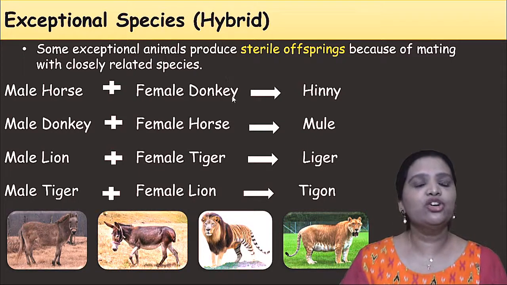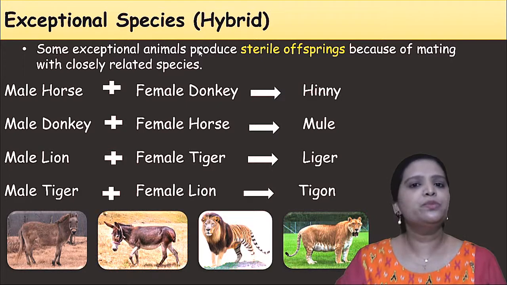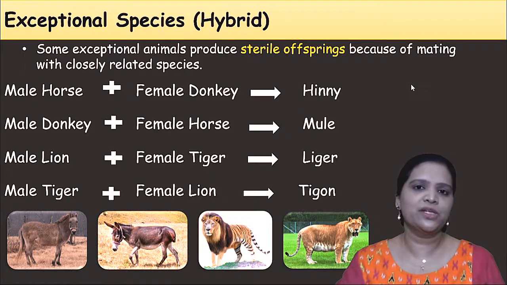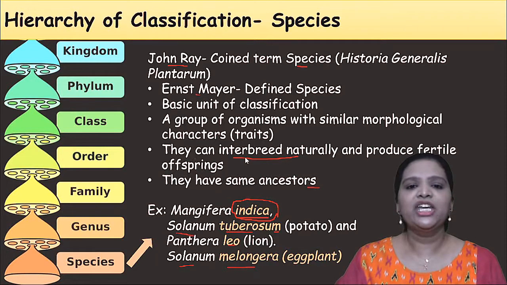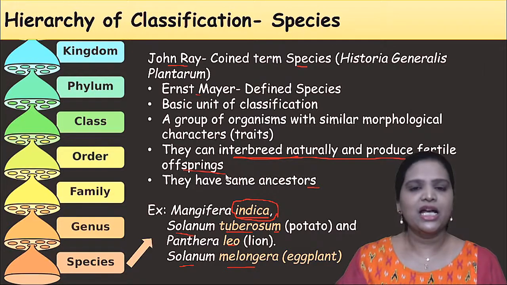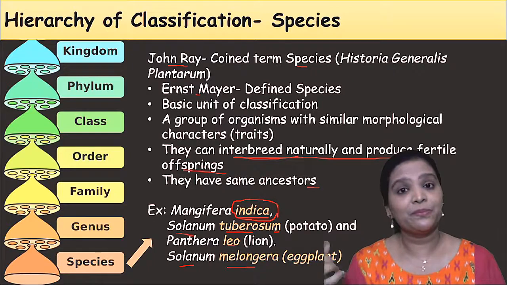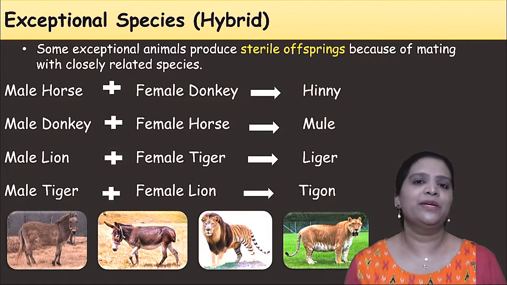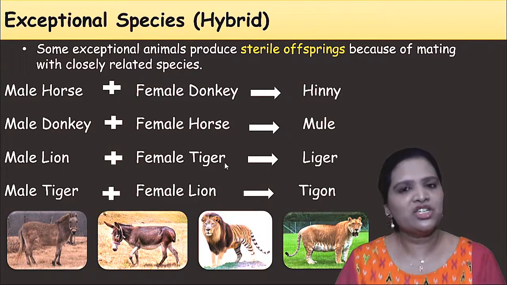But there are something called exceptional species. That means some exceptional animals produce sterile offspring because of mating with closely related species. For example, in the definition of species, we said that they should interbreed naturally and produce fertile offspring, meaning organisms in the species should naturally reproduce and produce their young ones. But in some organisms, humans do hybridization, an artificial method, so new species are produced.